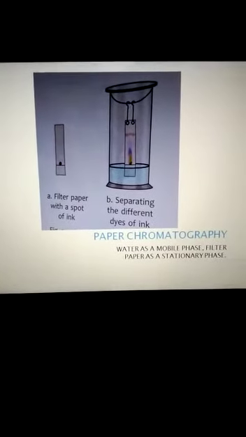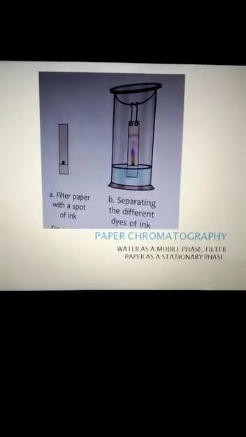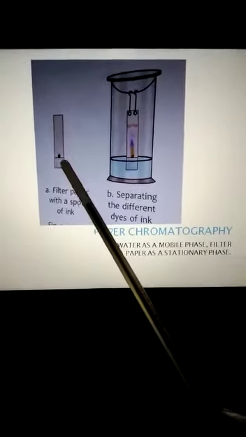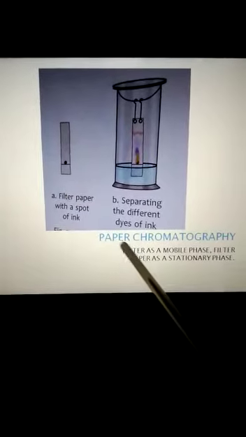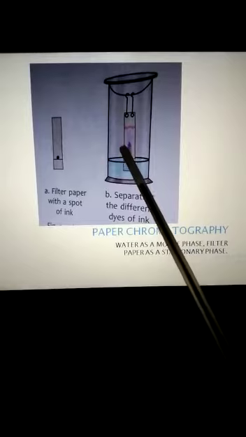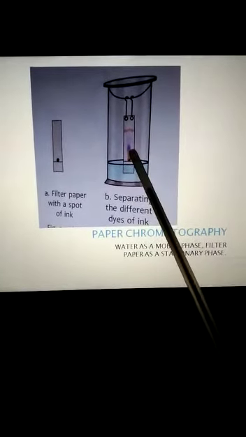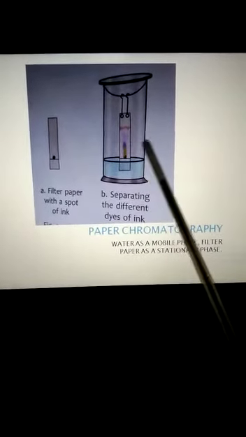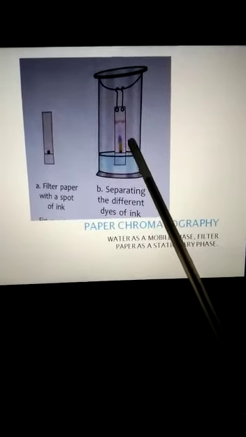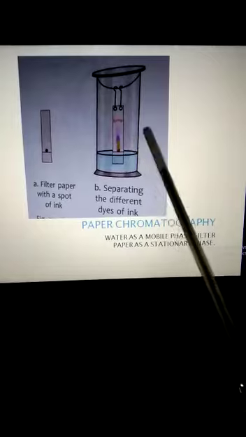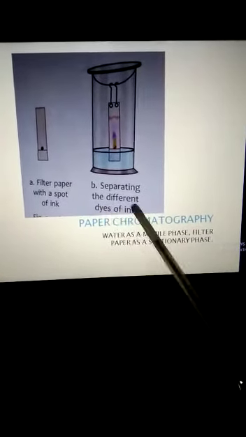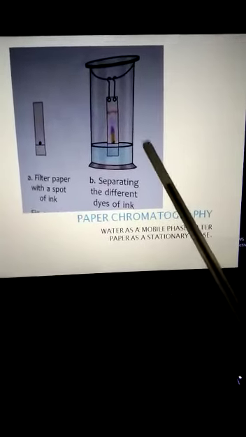Next is paper chromatography. What is paper chromatography? In paper chromatography, there are two phases. What are those? Water and the filter paper. This process is used to separate the dyes in ink. Ink consists of different colors, like blue ink or black ink, which are made up of different colors. So this is a process of separating the different dyes present in that particular ink.